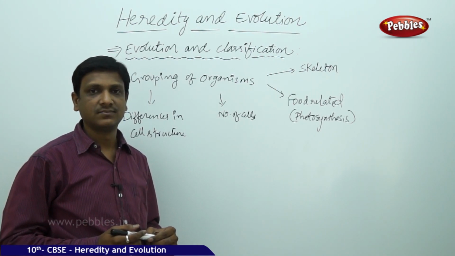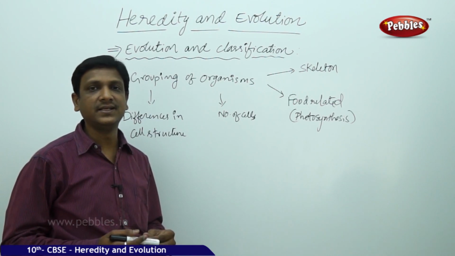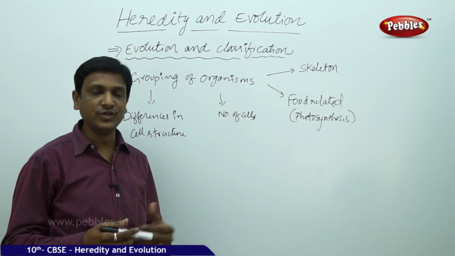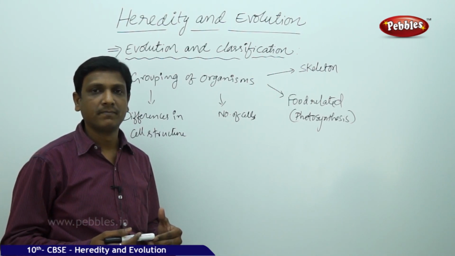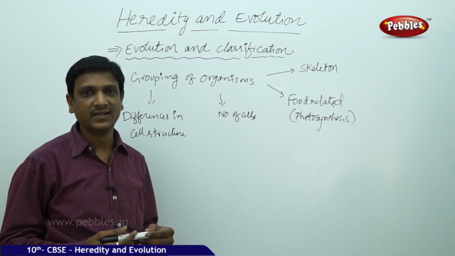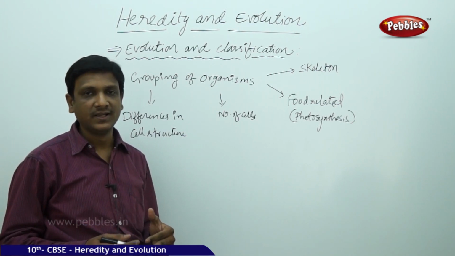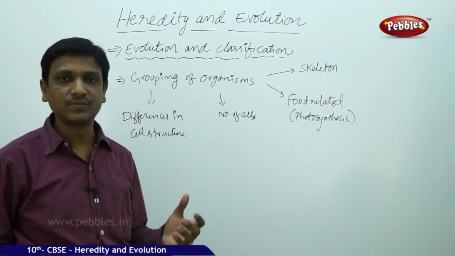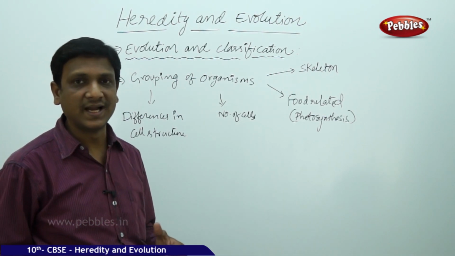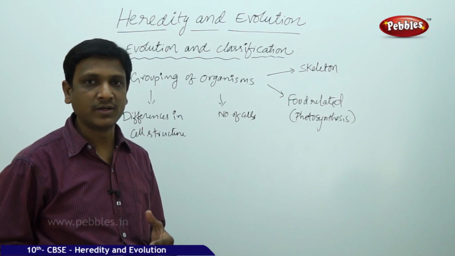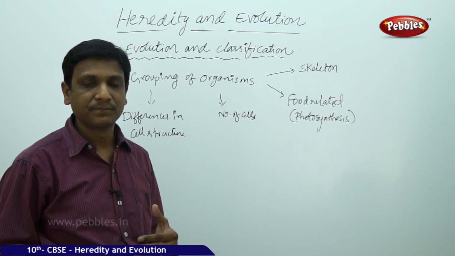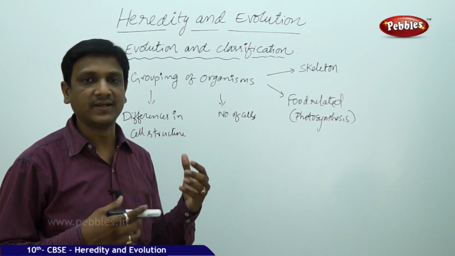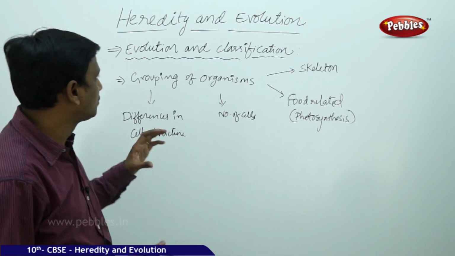And sometimes, accidentally, certain organisms may be isolated, or may join with some other group and continue their progeny there. After a long period, if it is brought back to its original group, it may not be able to reproduce with the original members. It shows that the variations accumulated a lot and it has become different. So it cannot reproduce with the previous group, and you can consider it a new species. Those points we discussed here.